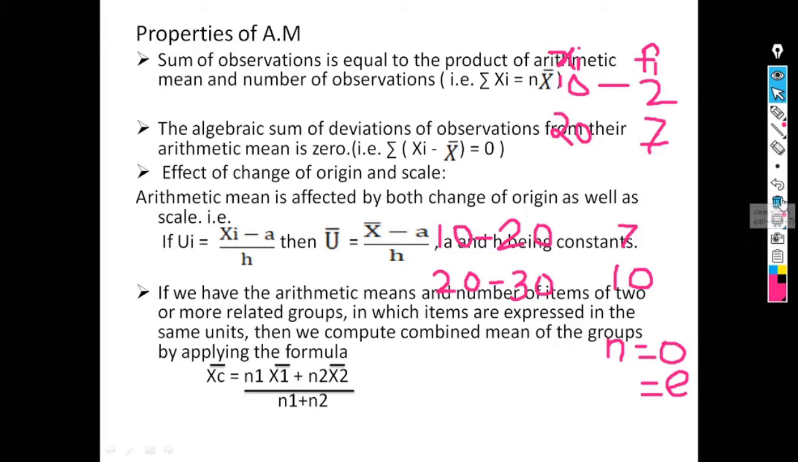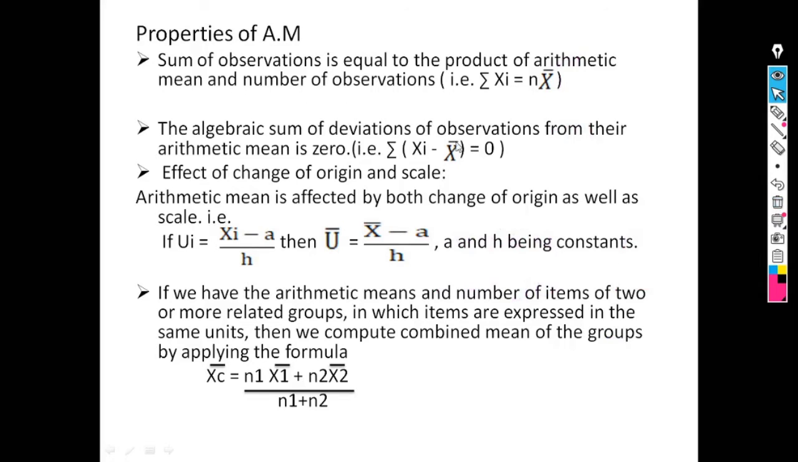Then we saw the properties of arithmetic mean. The first property is that the sum of observations is equal to the product of arithmetic mean and the number of observations, that is, summation of xi equals n into x bar. We know that the formula for arithmetic mean is x bar equals summation of xi upon n. From this we can say that summation of xi equals n into x bar, that is, the sum of observations equals the product of arithmetic mean and the number of observations.